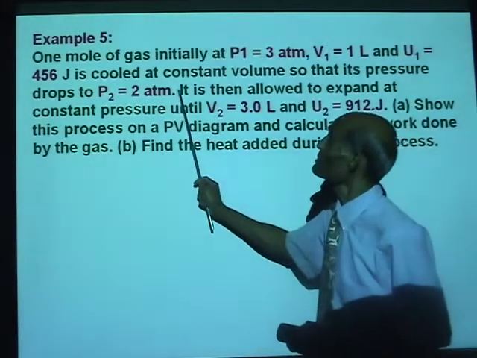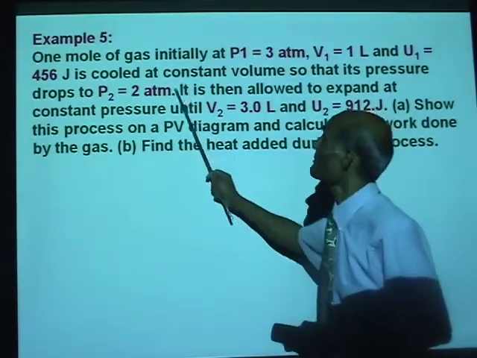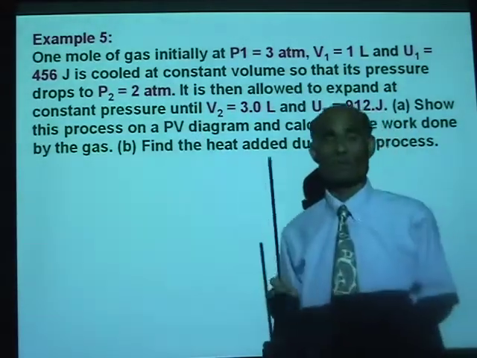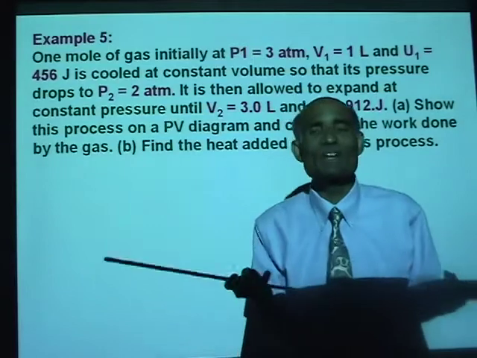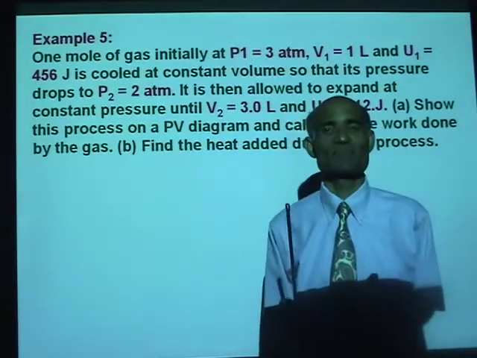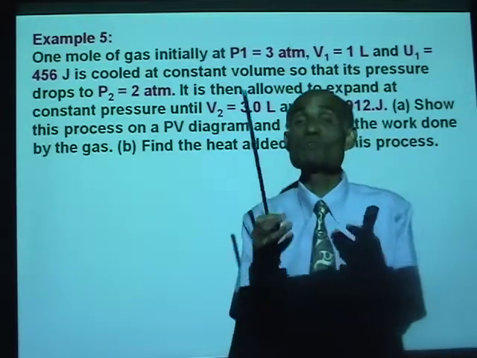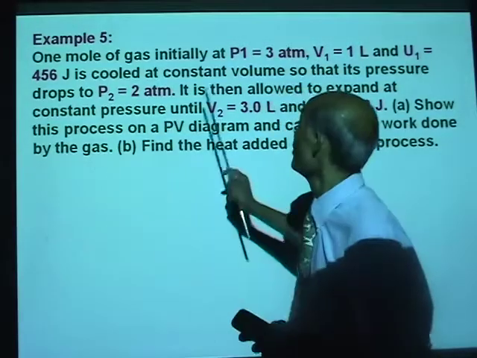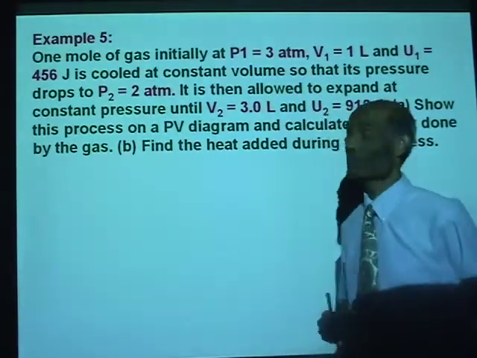Alright, if you understood the process of that first sentence, it is cooled at constant volume. Can you tell me what is the work done during that process? When there is no change in volume, there is no work done. So for that process, there is no work done.